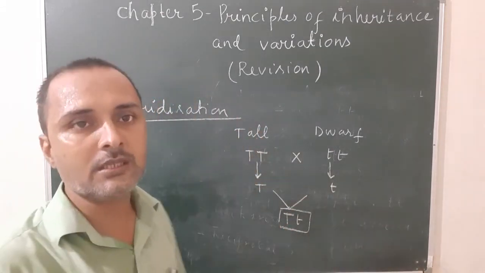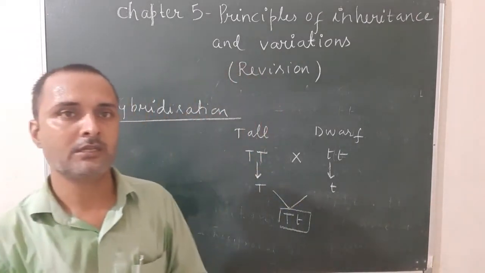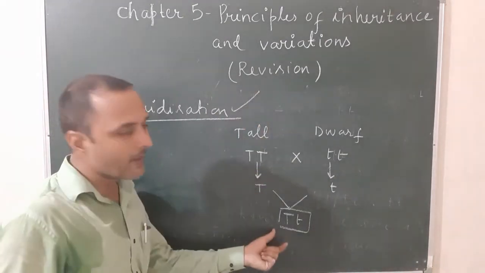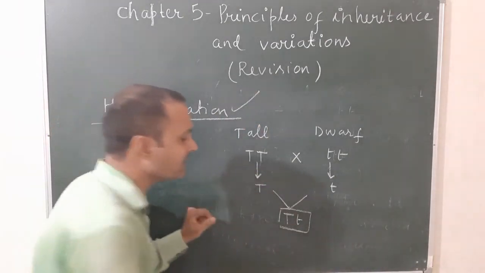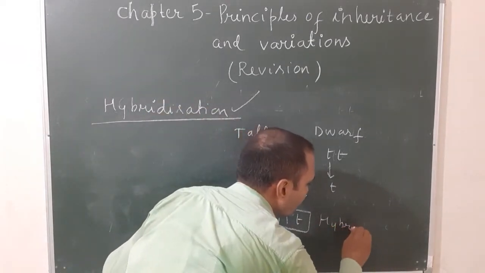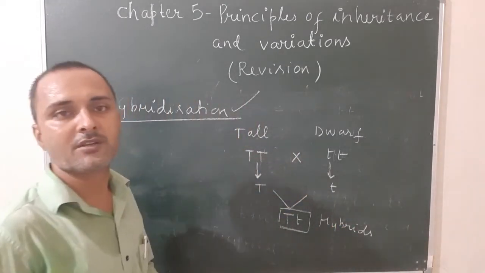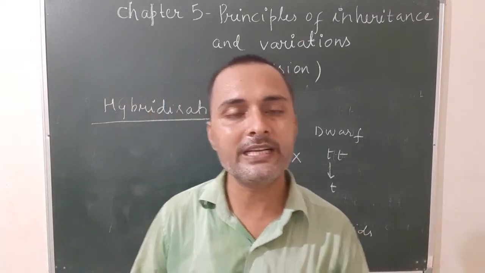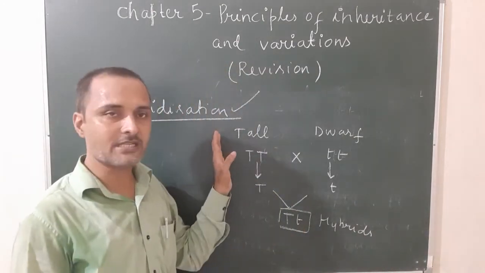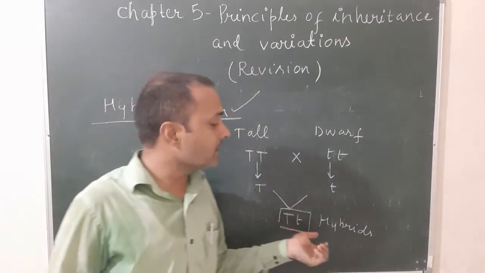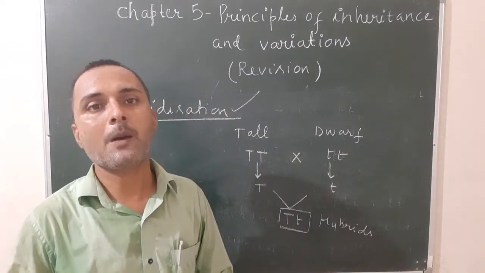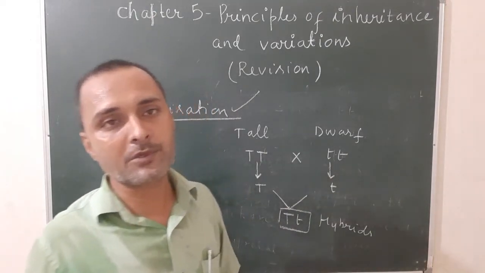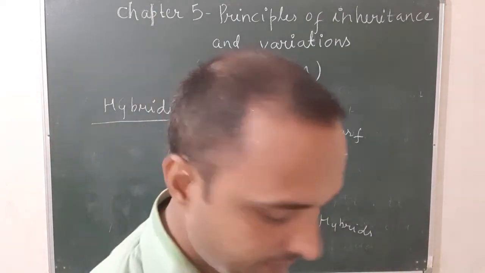So hybridization is the method of crossing between two genetically different plants, and the plants that are produced after hybridization are known as hybrids. Here capital T small t plants are hybrids because they are produced after the process of hybridization.